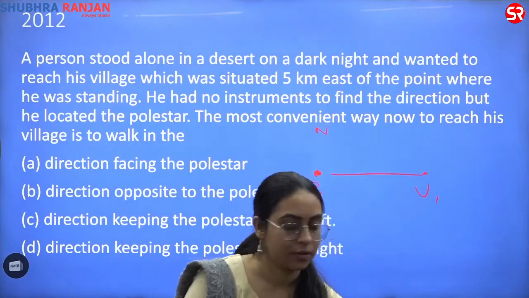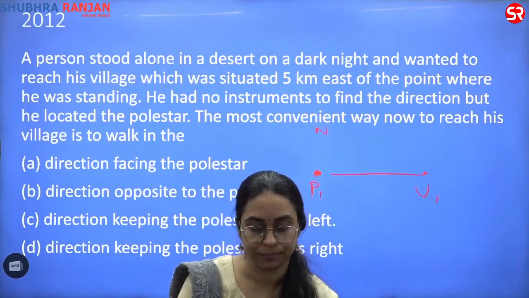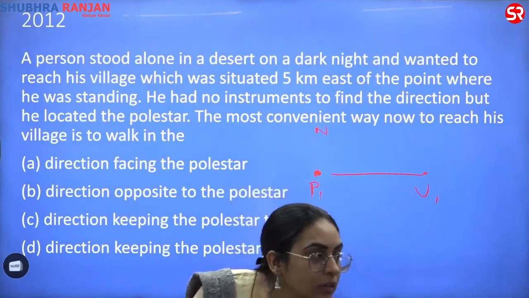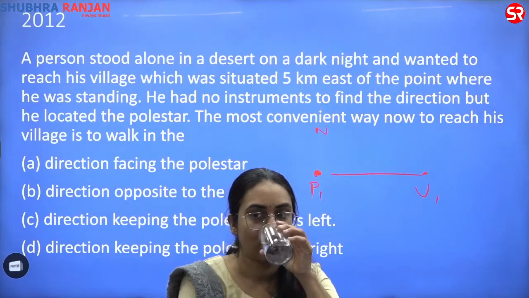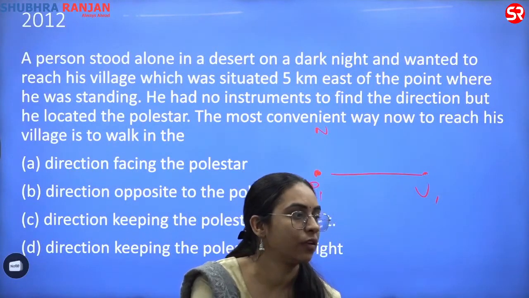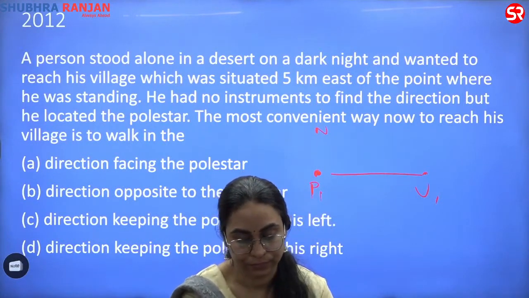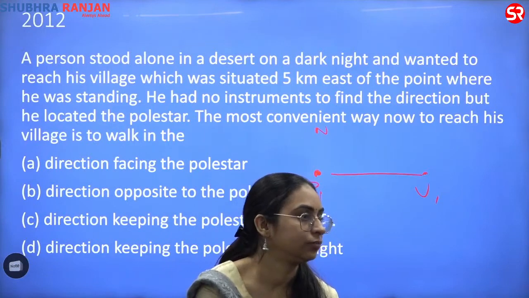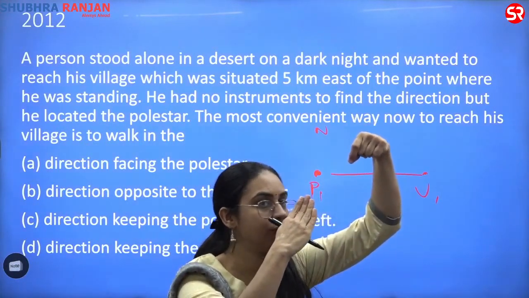First point. Pole star is a star nearly aligned with the axis of the earth. It is aligned to the axis of the earth.